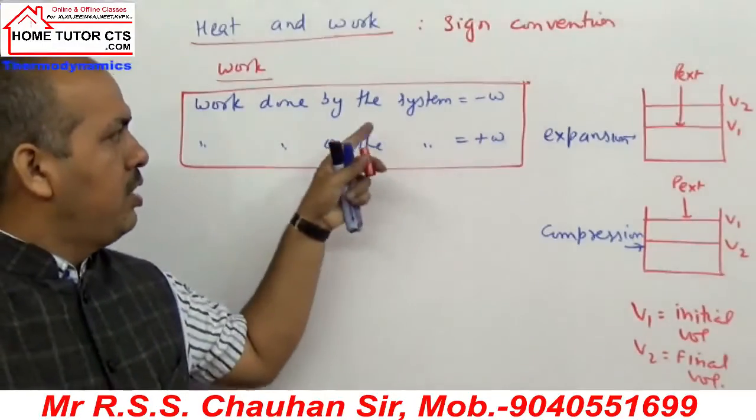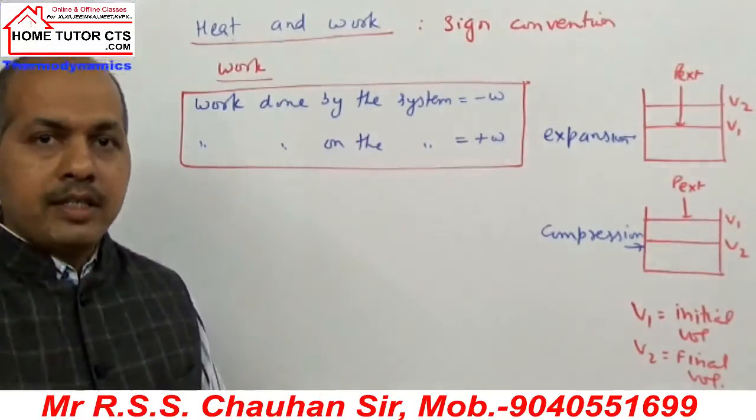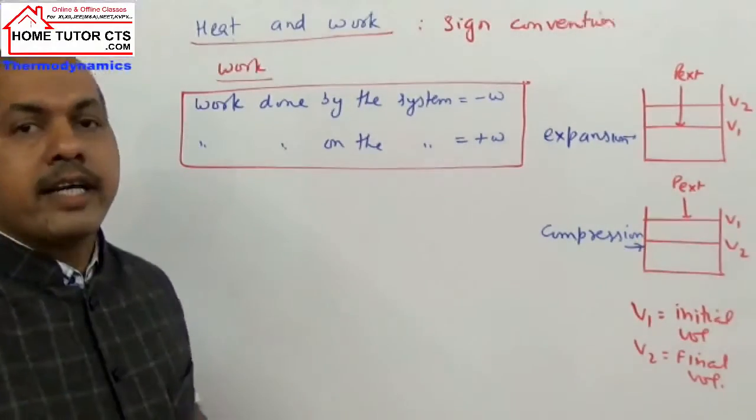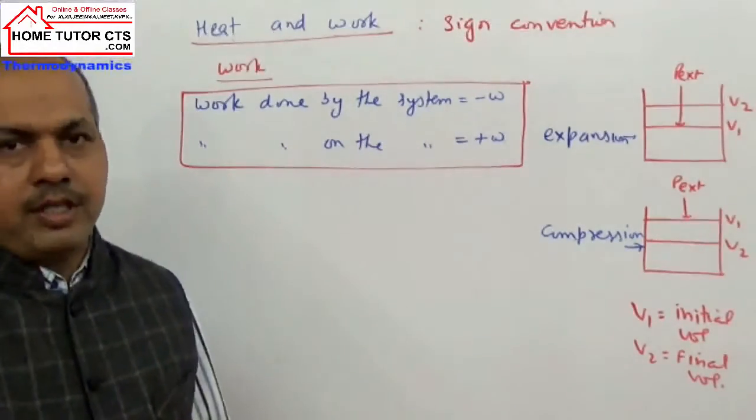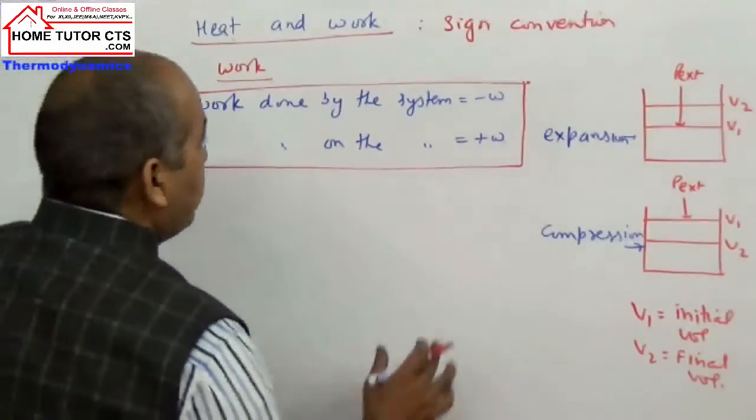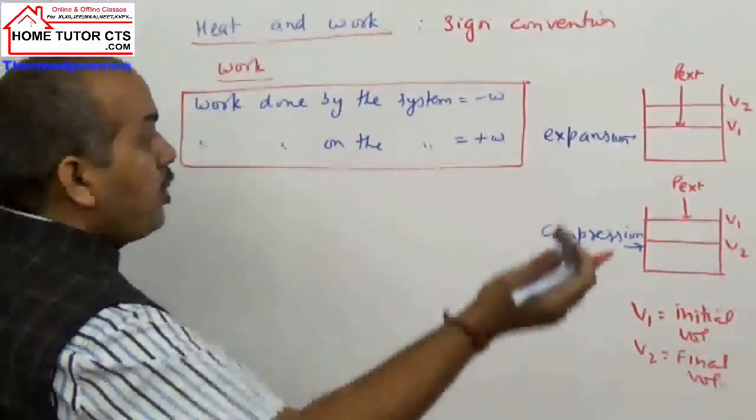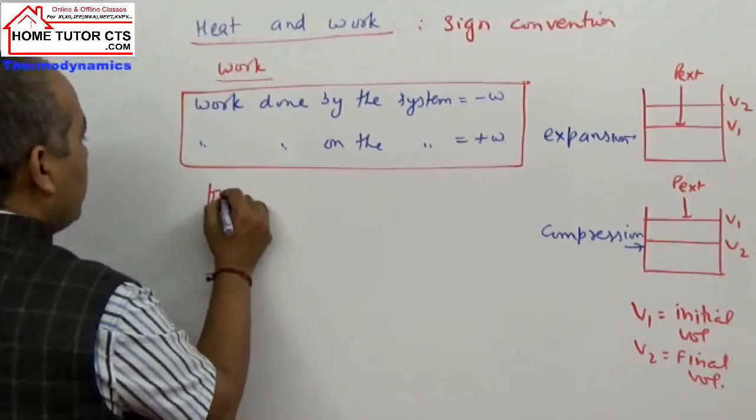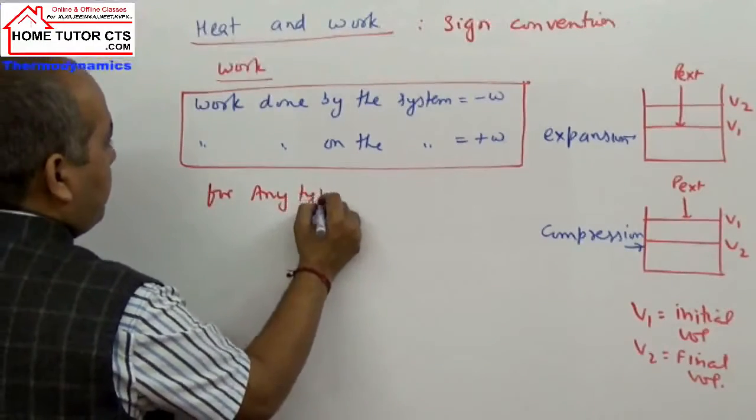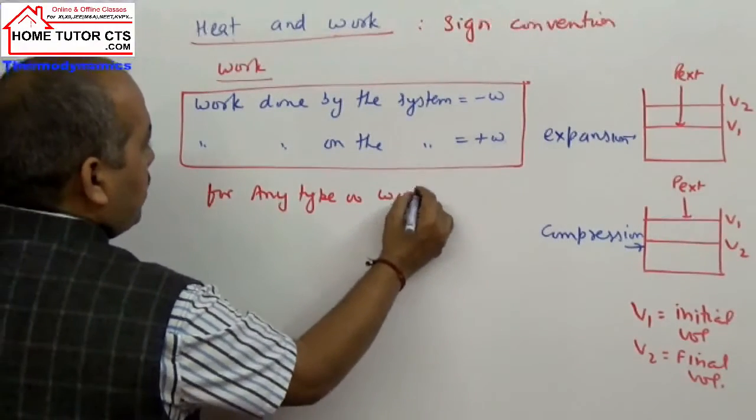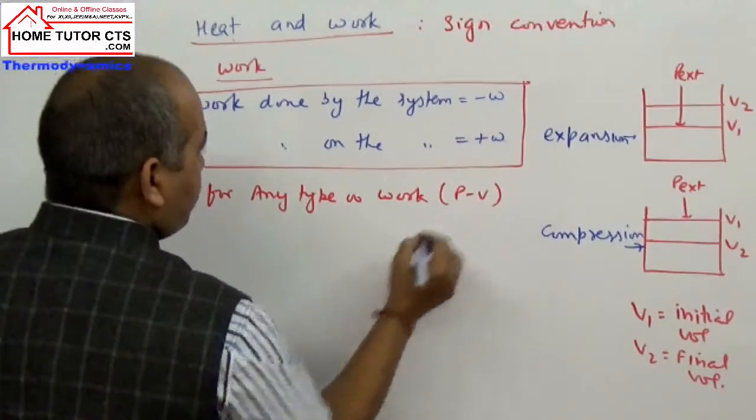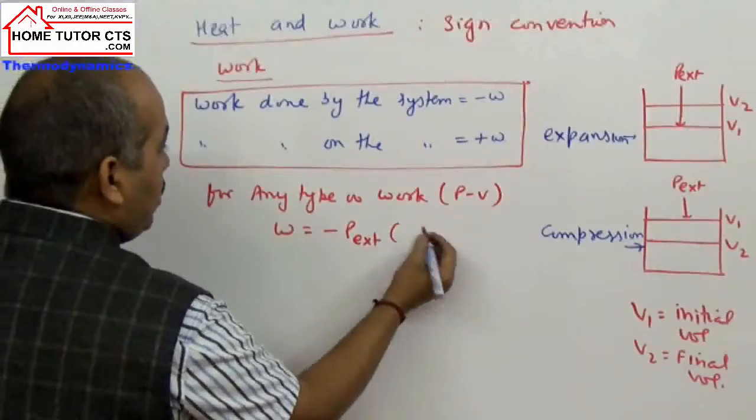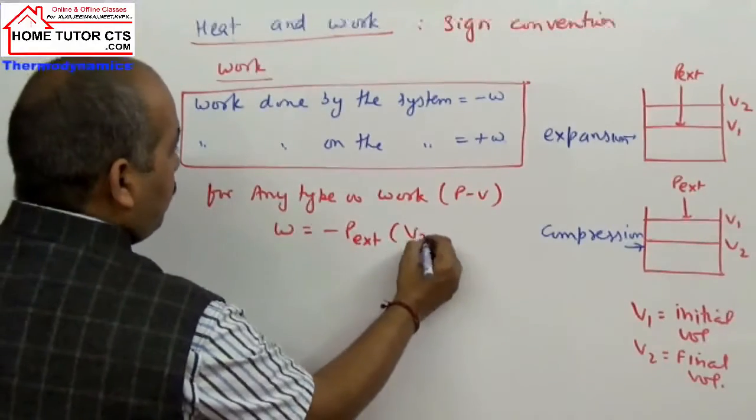Because in questions we will use this term commonly, that the gas undergoes expansion, gas undergoes compression. In that kind of case we need to understand this point. So let us explain this further. If I write here when the system will do work, means expansion, it is a common sign convention for any type of work. This pressure volume work is sigma expression minus P external into volume change V2 minus V1.